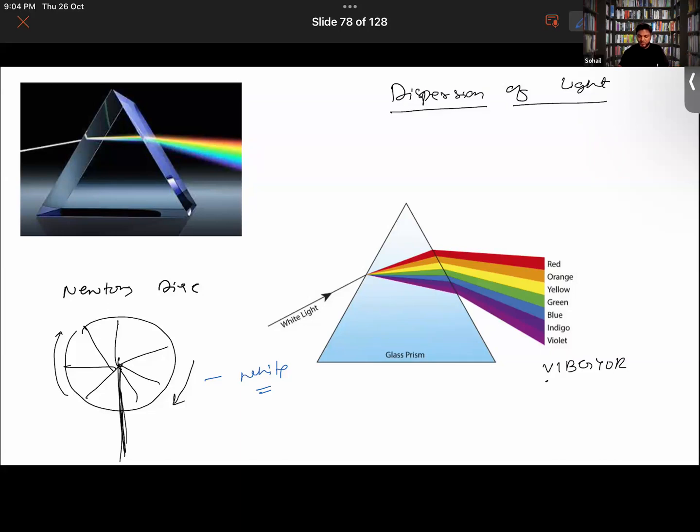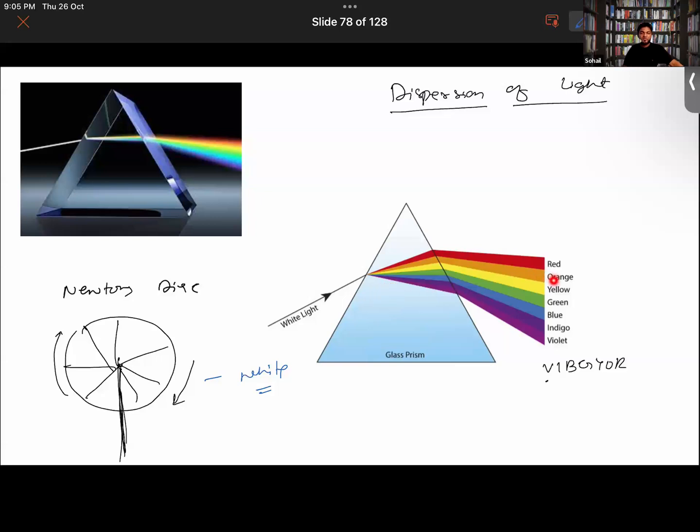A spectrum is basically the band of these colors that can be obtained on a screen. Once you obtain it on a screen, that is called a spectrum. In the year 1665, Newton discovered by his experiments with glass prisms, passing white light like sunlight through a prism, that the white light splits into 7 different colors.